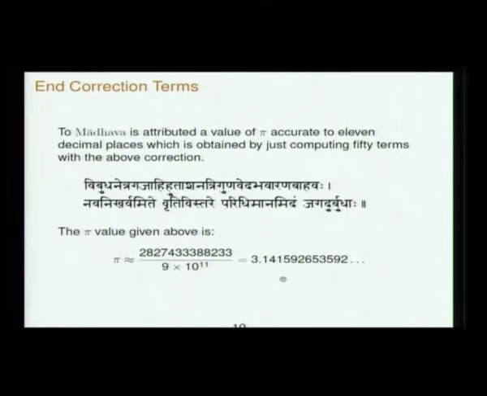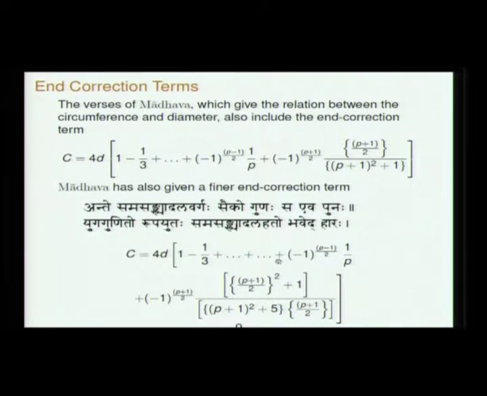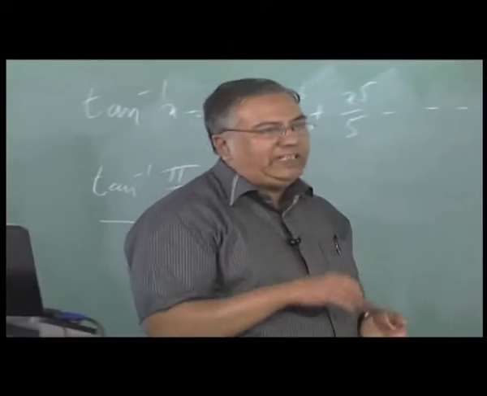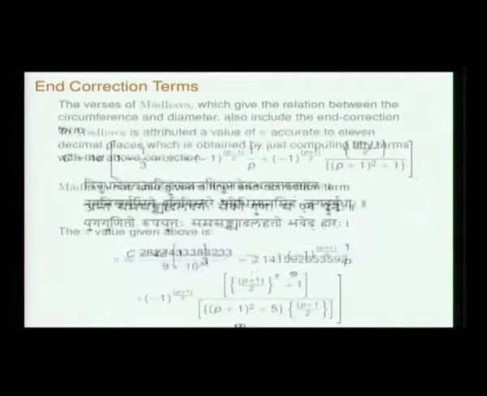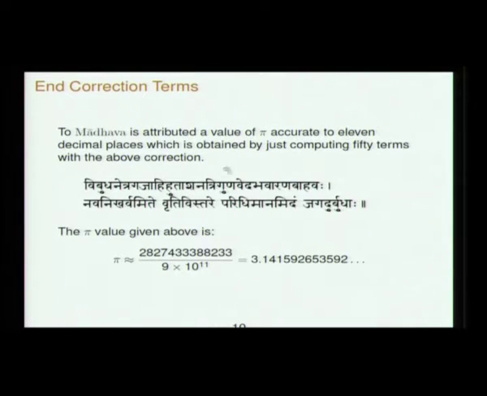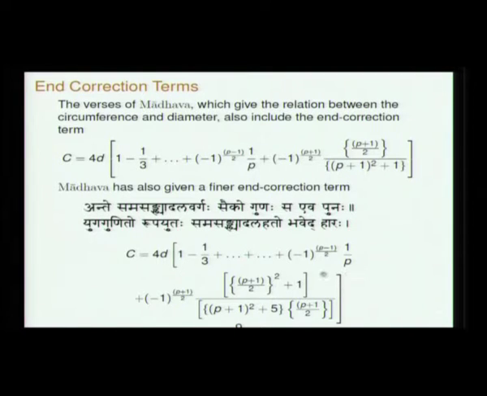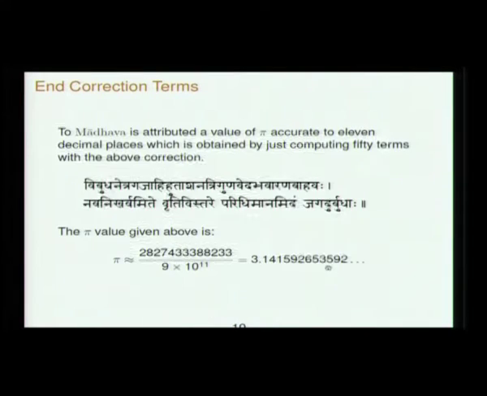So this is called the more accurate correction of Madhava. Shankaracharya in Kriya Kramakari says this is a sukshmatara, much more accurate, a much finer correction term due to Madhava. So how does this help? In fact, if you calculate 50 terms, that is up to p equal to 99, using just this correction of Madhava, then you will obtain the following value which is attributed to Madhava.